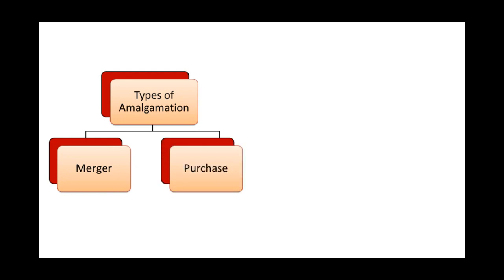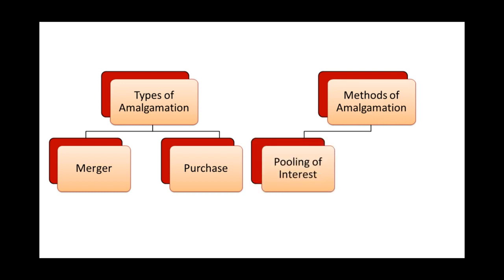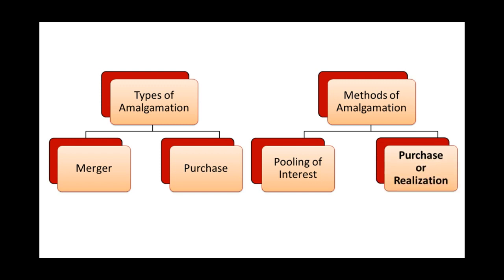Types of amalgamation. There are two types of amalgamation: amalgamation in the nature of merger and amalgamation in the nature of purchase. There are two methods of accounting for amalgamation. The first one is the pooling of interest method and the next one is the purchase or realization method. So we are going to study the accounting procedure based on the purchase or realization method.